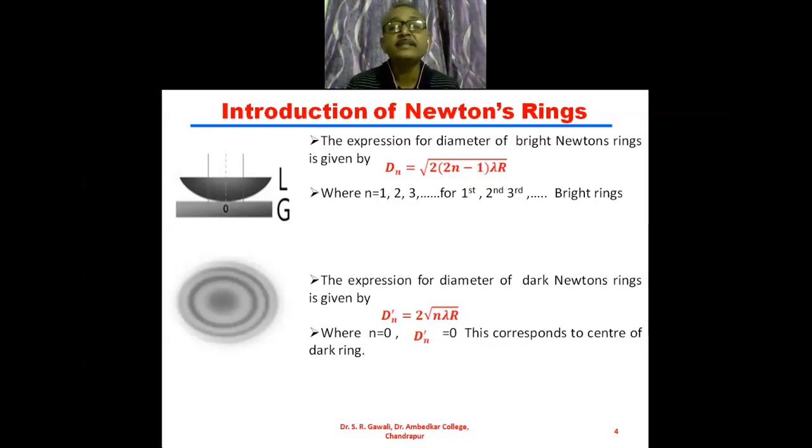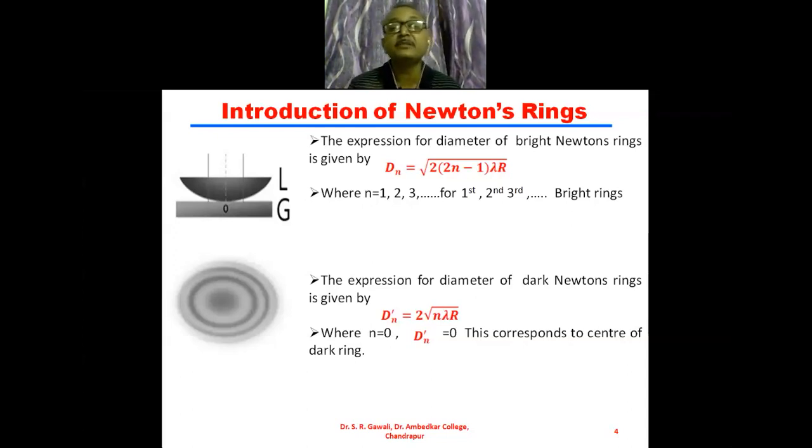We have also seen the expression for the diameter of the dark Newton's rings, and it is given by Dn dash. We have used a different symbol for the diameter of the dark ring. The diameter of the nth dark ring is Dn dash, equal to 2 into under root of n lambda R, where for n equal to 0, Dn dash is equal to 0.